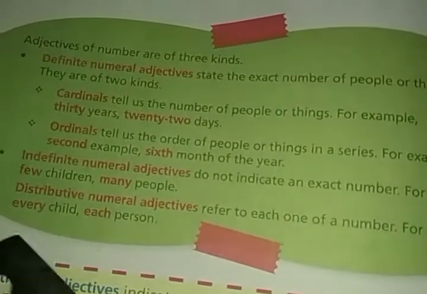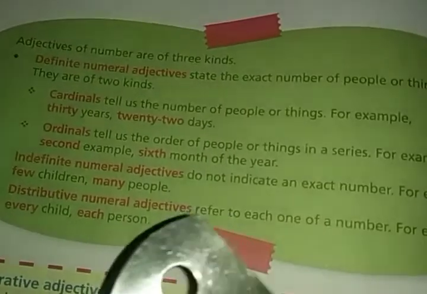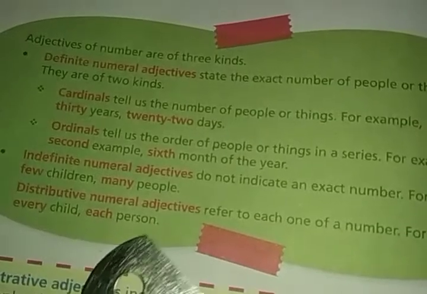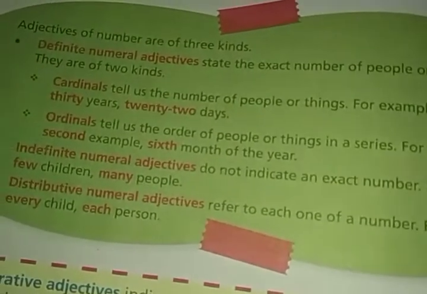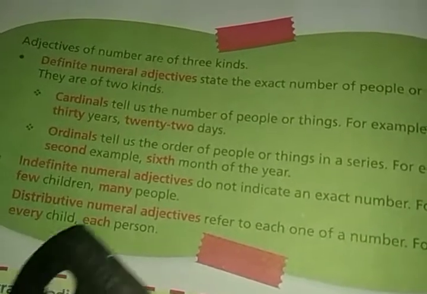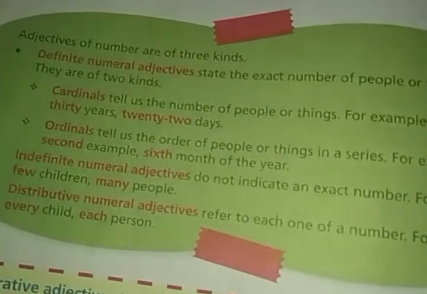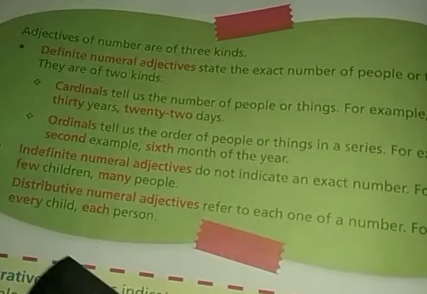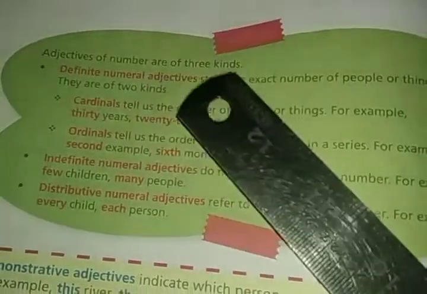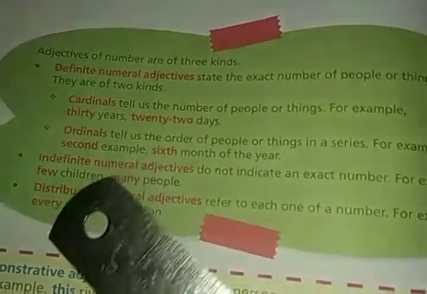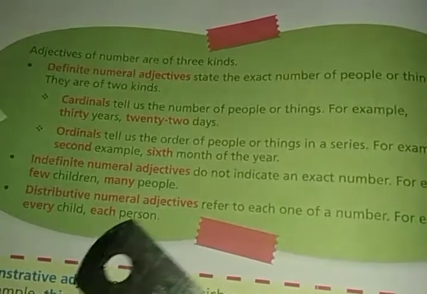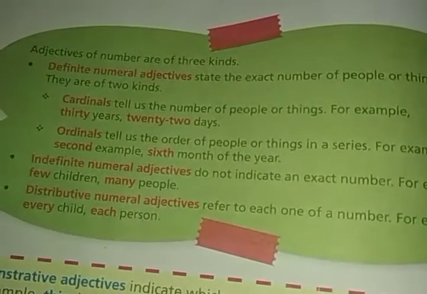Not all the children or many people, right? Every child, so एक एक बच्चे को, each person, एक एक इंसान को. Every child means हर एक बच्चे को, each person means एक एक करके हर इंसान को. So these types of words are known as distributive numeral adjectives. Clear? Definite numeral adjectives are exact numbers. Indefinite numeral adjectives are not exact numbers, and distributive numeral adjectives refer to each one of a number.